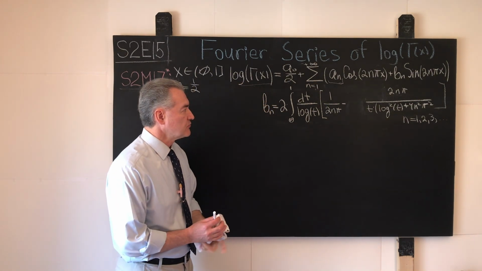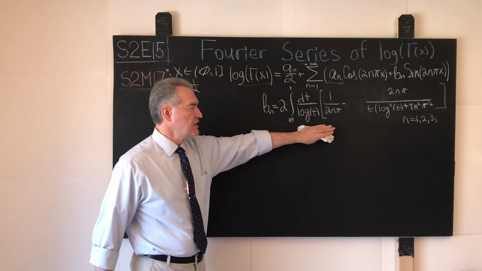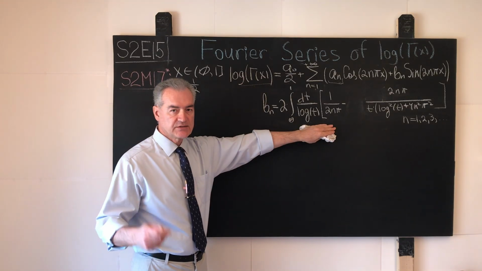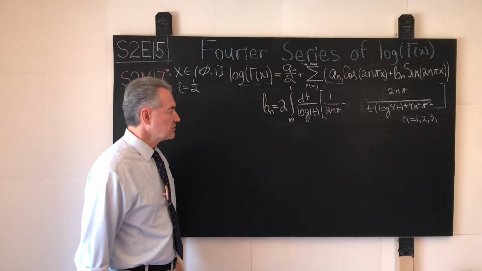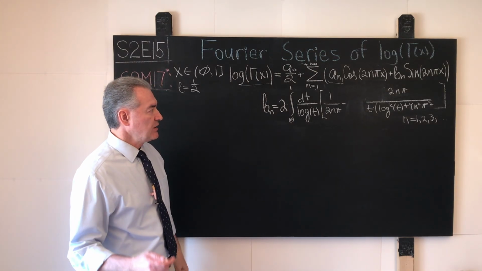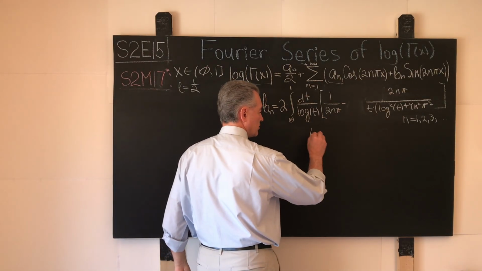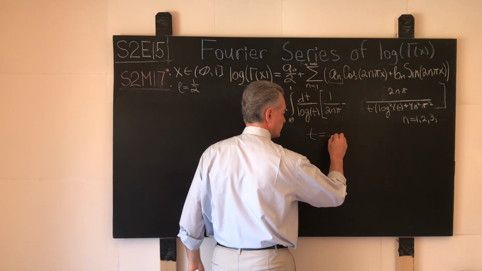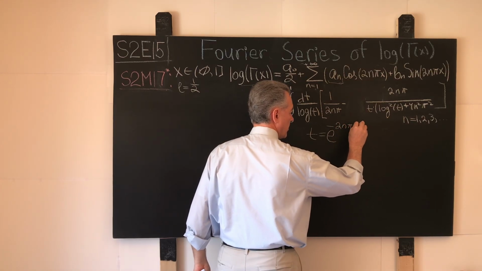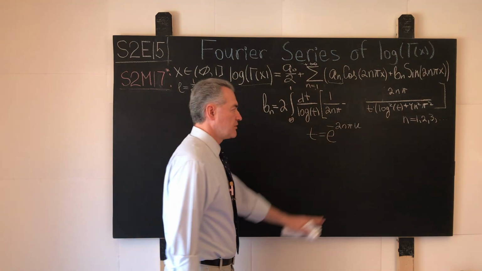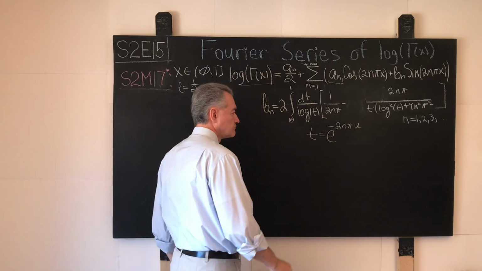And the next question for you guys is the following. If you were doing this, what kind of substitution, what kind of next step will you take over here? Well, there are possibly different ways to proceed over here. Here is one way. We introduce the substitution that goes the other way. t equals e to the power minus 2n pi u, where u is our new integration variable.